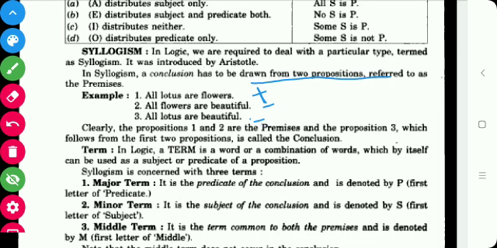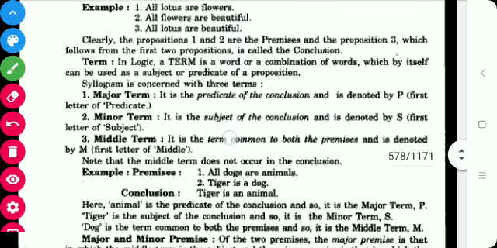In logic, a term is a word or combination of words which by itself can be used as the subject or predicate of a proposition. For example, the major term is the predicate of the conclusion and it is denoted by P. Here the conclusion is all lotus are beautiful, so the predicate is beautiful, and the major term is beautiful. Another example: tiger is an animal. Here animal is the predicate, so we can call animal the major term.